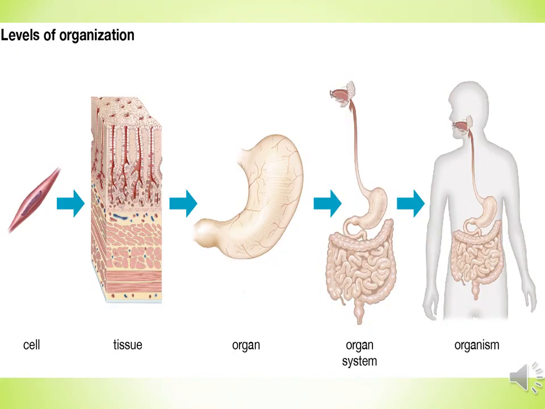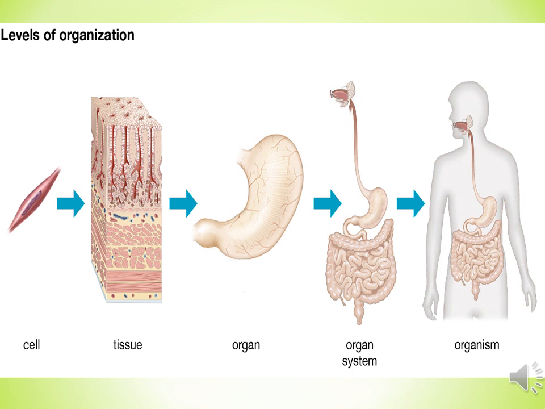Children, this video is just a brief introduction of all the organ systems that are present in the human body. So before discussing the organ systems, let's talk about the levels of organization. The first and basic level of organization is the cell. The cell is the fundamental, structural, and functional unit of life.